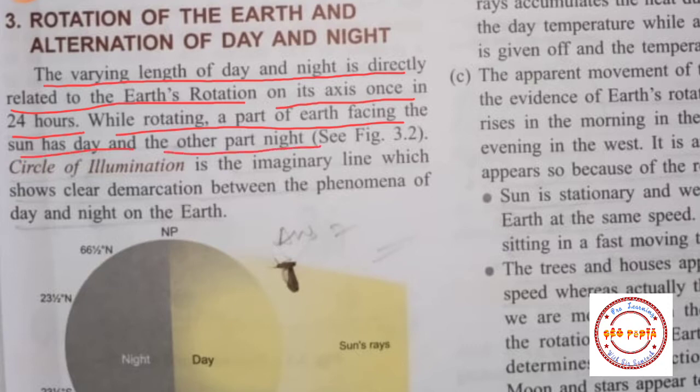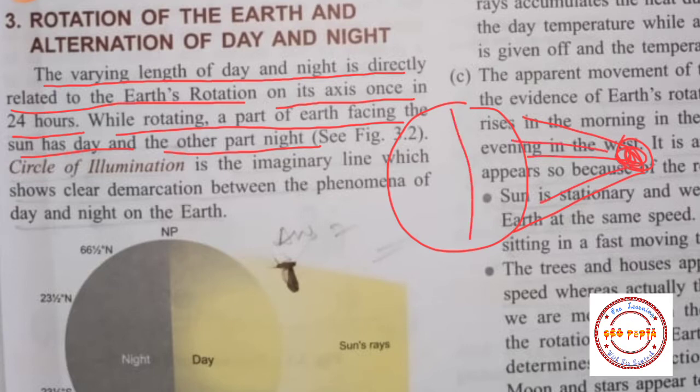So when our earth rotates, suppose here we have the sun and our earth is rotating, the part of the earth facing towards the sun will have day, and the other part will be night.